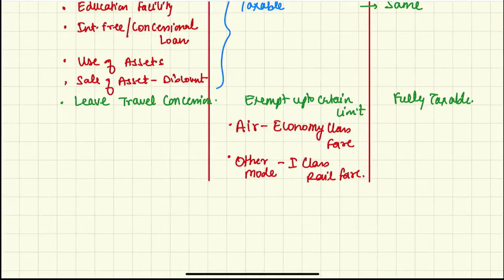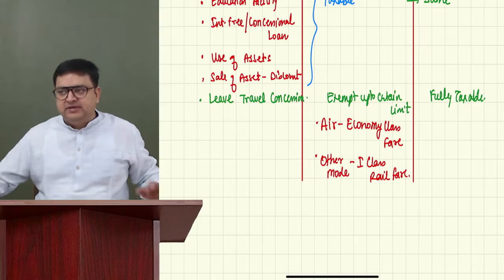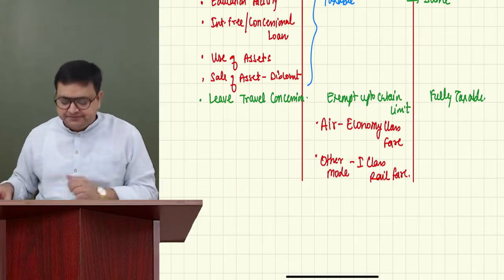If by air, then economy class; other mode, first class rail fare. Generally, you should know at least this, although there are a few more points. Even if you know this, then 95% of things would be done.